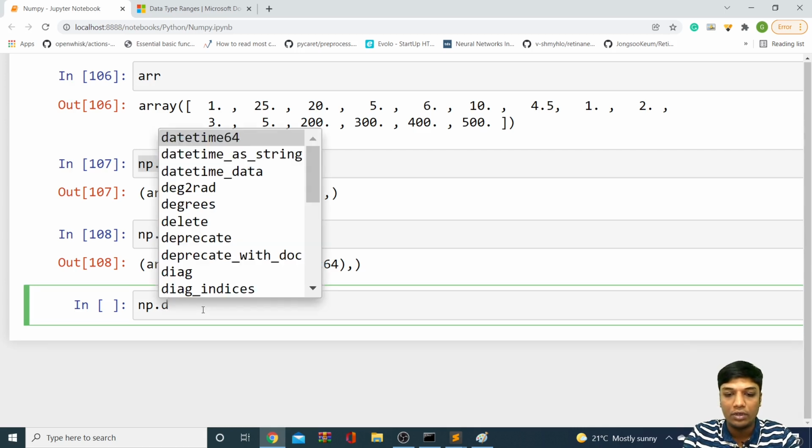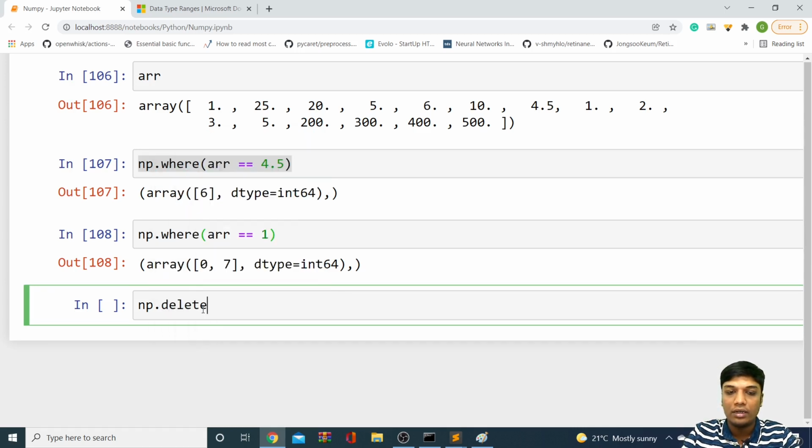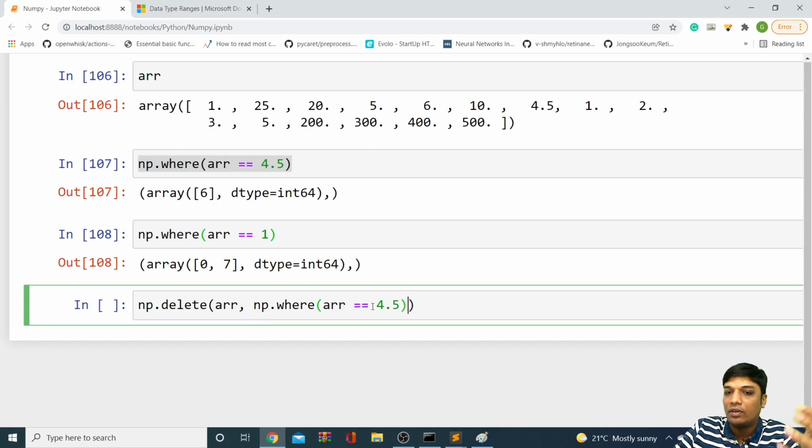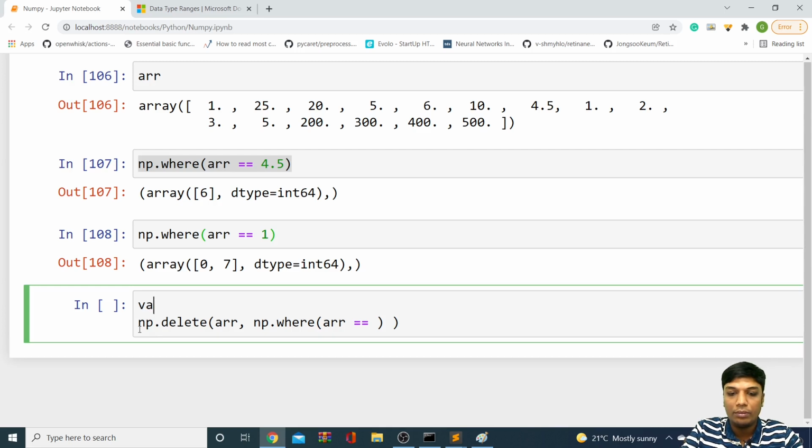I can use np.delete, and in this I have to give my array and this entire statement, that is np.where(ARR). So here I'm not giving an index. You can see I'm giving only the value. I want to remove 4.5, so I'll give value equal to 4.5. Or you can directly give 4.5 also, but I'm just showing you.